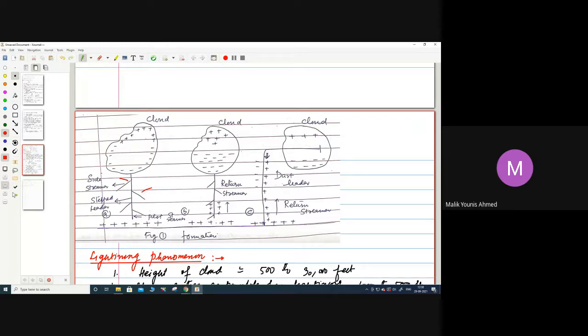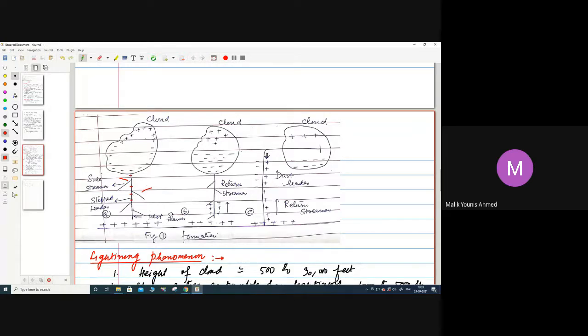It is very important that this is a step leader and this is called a side streamer. The step leader consists of a series of steps: step one from here, step two from there, after the next branch, the next step.